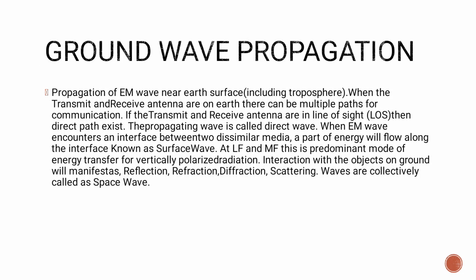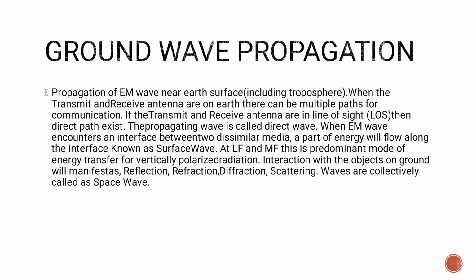Ground wave propagation. The propagation of EM wave near the Earth's surface, including the troposphere. When the transmit and the receiver antennas are on the Earth, there can be multiple paths for communication. If the transmit and receiver antennas are in line of sight, then a direct path exists. The propagating wave is called the direct wave.